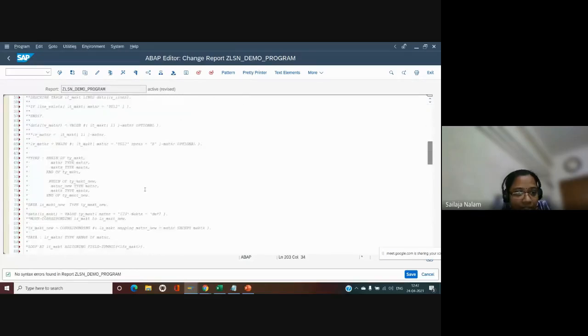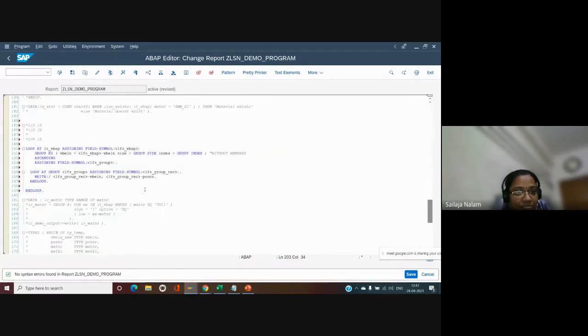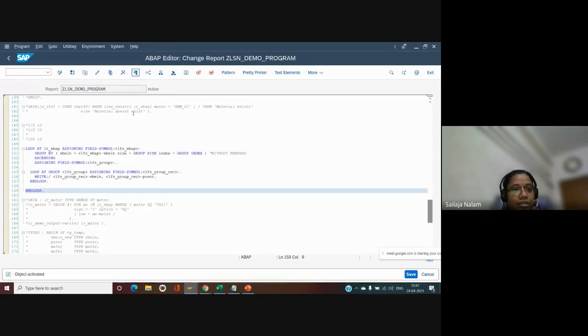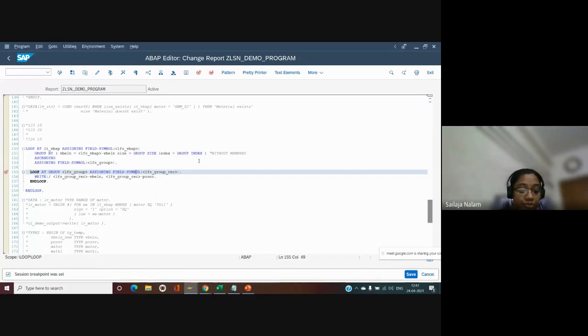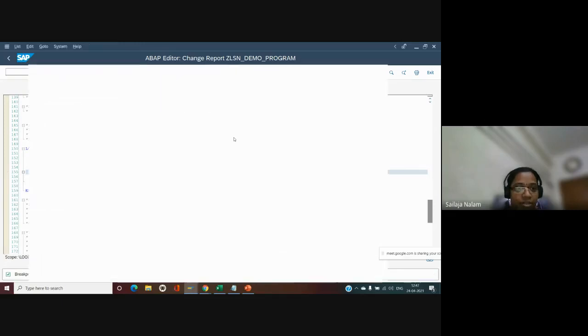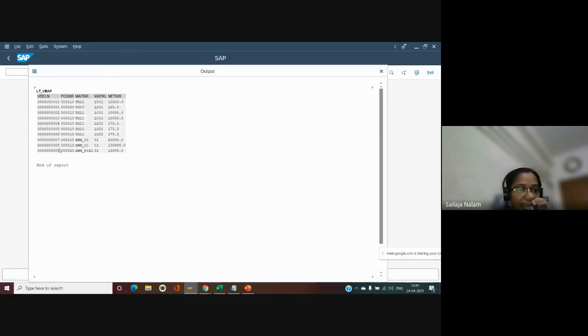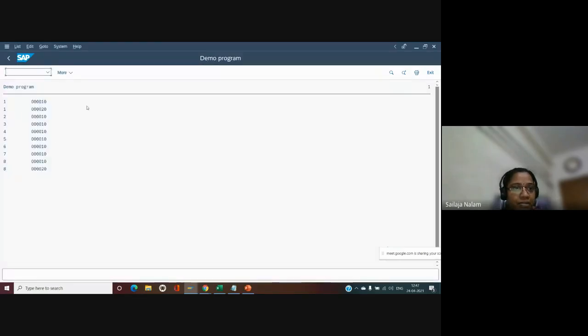Oh, lots of code I'm missing. Let me try to debug and show you what the values of group will be. Let me run it first. So I have one Veblen with 2 materials. For the rest of them I'm having only one. Okay, for one also I'm having 2. Okay, so let's see.